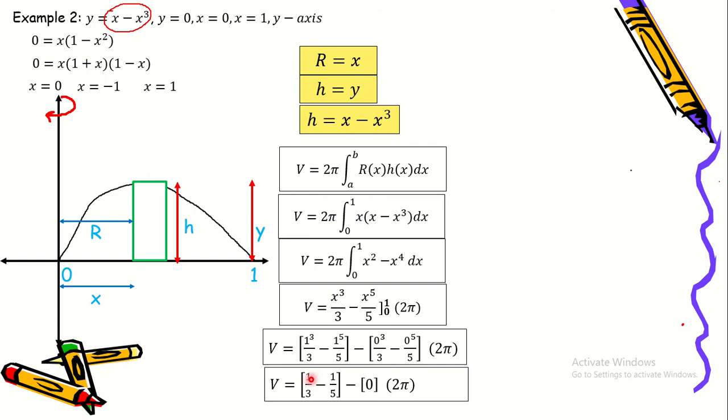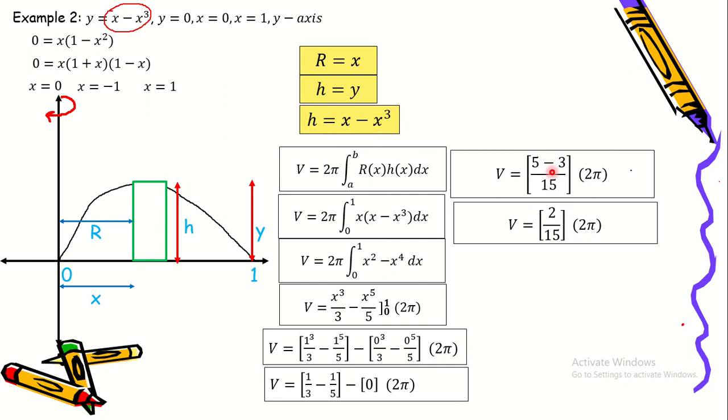Okay, so 1 cubed is 1. So we have here 1/3. 1 to the fifth is 1 over 5. Minus 0, multiplied to 2 pi. So ito na lang yung natira, 1/3 minus 1/5. So kinuha lang natin yung common denominator which is 15. 15 divided by 3 is 5. 5 times 1 is 5. Minus, okay, so 15 divided by 5 is 3. Times 1 is 3. So we have 5 minus 3 over 15 multiplied to 2 pi.